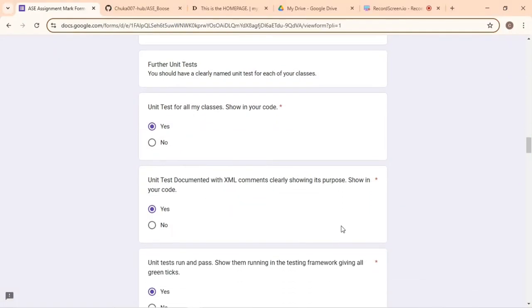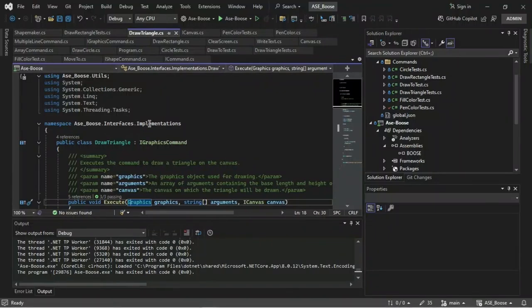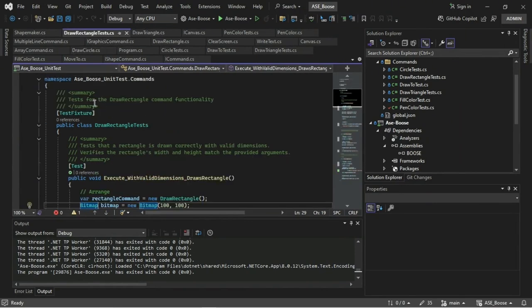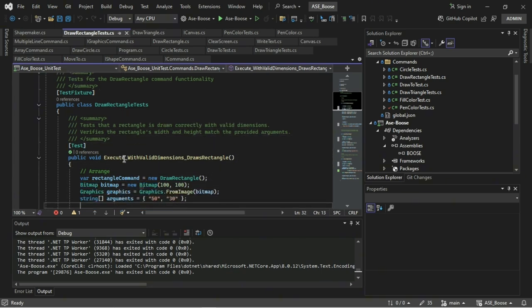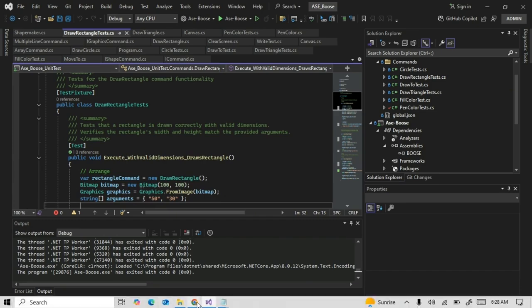Unit test documented with XML comments clearly showing its purpose. Yes, I have XML comments for my unit tests. So from here, I have comments for the general test, and I also have documentation comments for each test case inside the general test class.